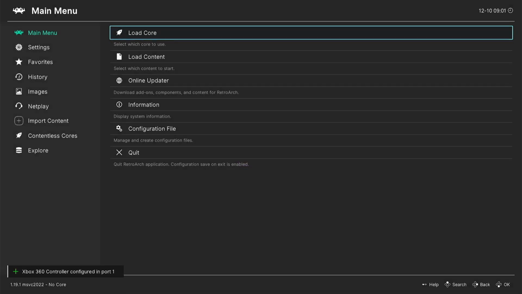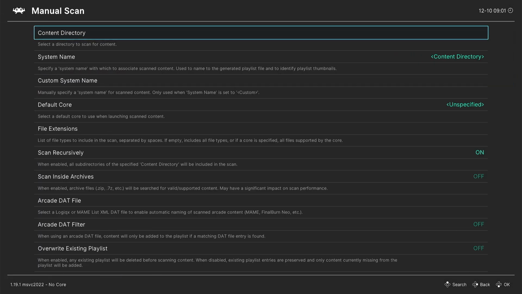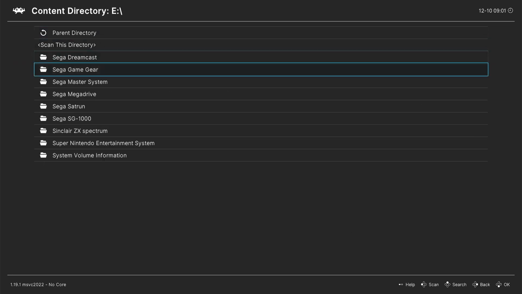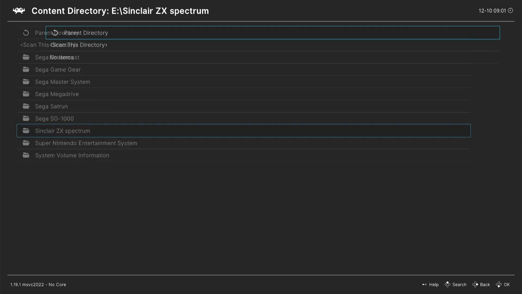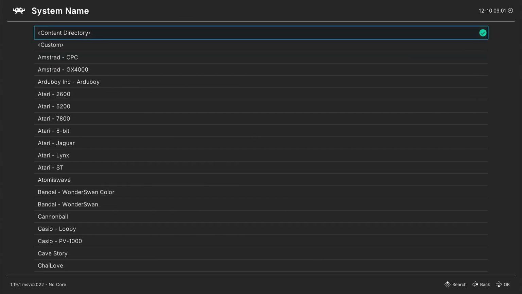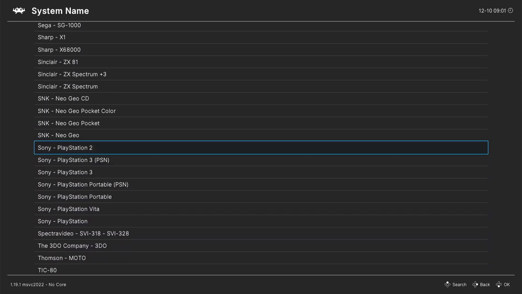Boot your Xbox up in dev mode and launch Retroarch. Head down the left hand side to import content. Go down to manual scan, content directory, select the E drive, go down to Sinclair ZX Spectrum folder, scan this directory, go down to system name and search for the name, Sinclair ZX Spectrum.